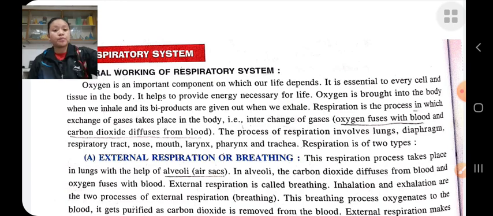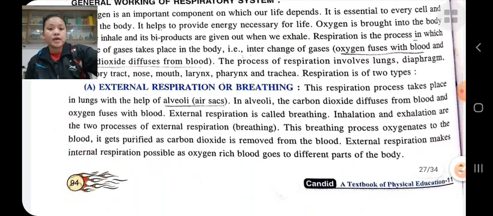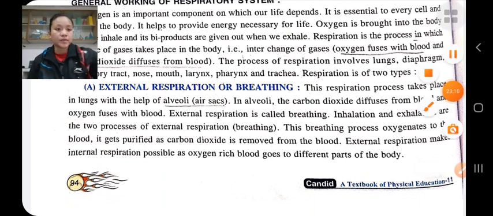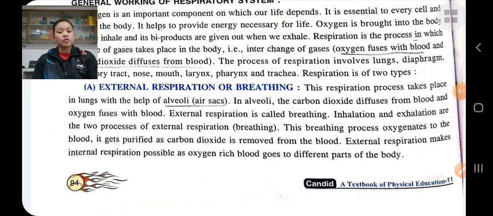There are two types of respiration: external respiration and internal respiration. External respiration is also known as breathing. This respiration process takes place between the lungs and the blood. It takes place in the lungs with the help of alveoli.